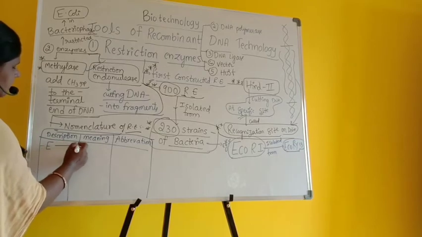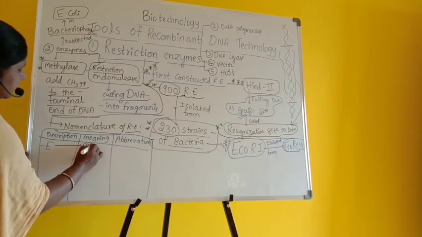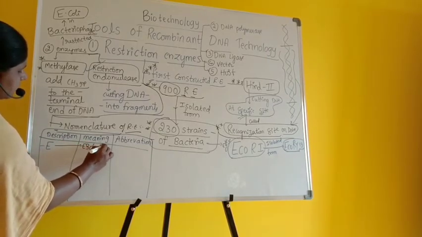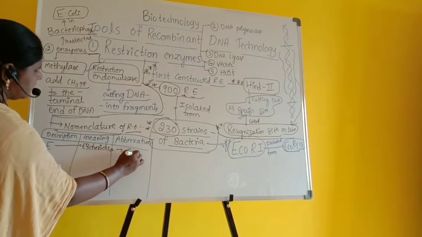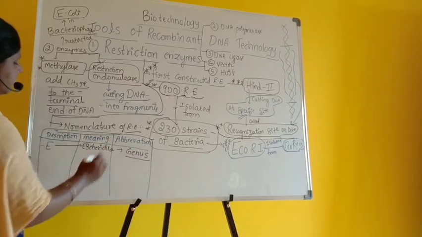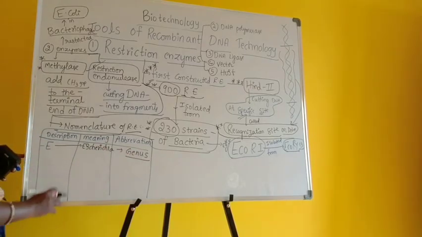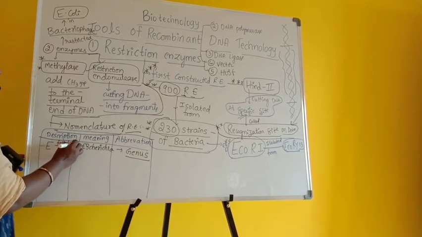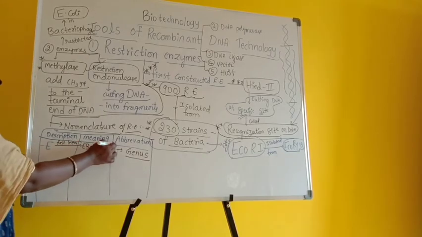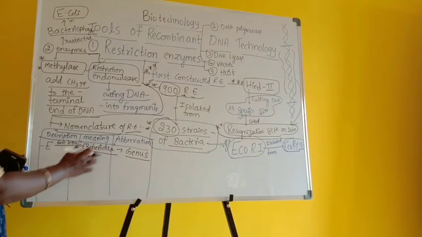E means Escherichia, which is the genus name. That means E, the first letter, refers to Escherichia. That refers to what?